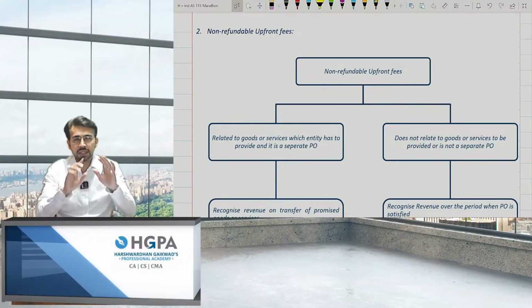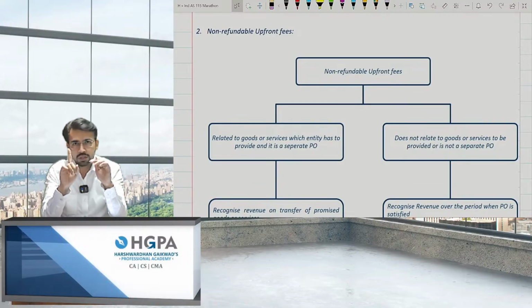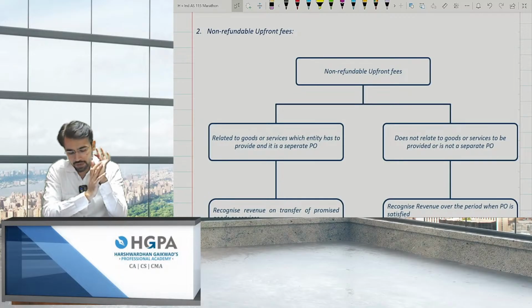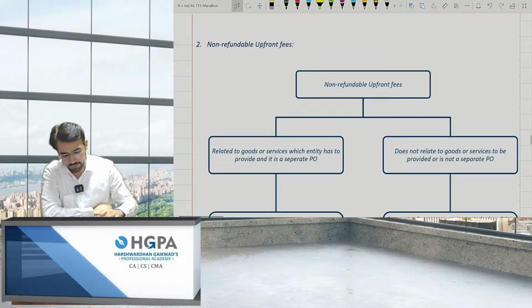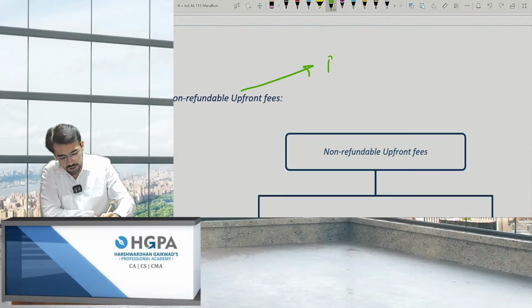Non-refundable upfront fees. So basically there are 12 points as I told you. What was the first point? It was principal versus agent. Okay. The second point is non-refundable upfront fees. Now what exactly are non-refundable upfront fees? I'll explain. This is nothing but registration fees.